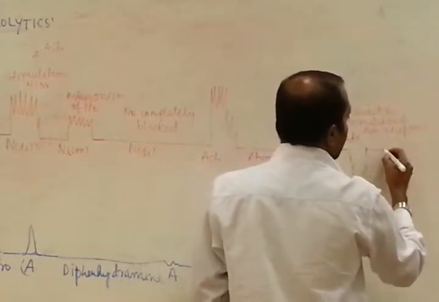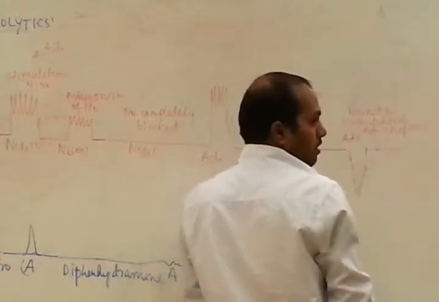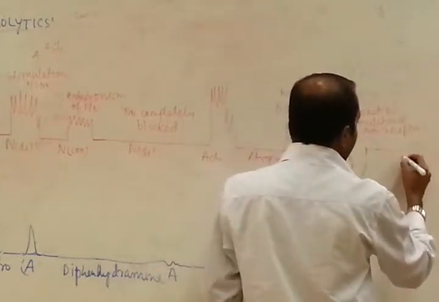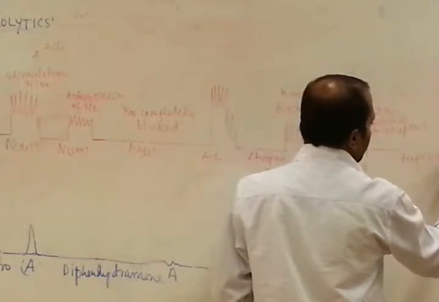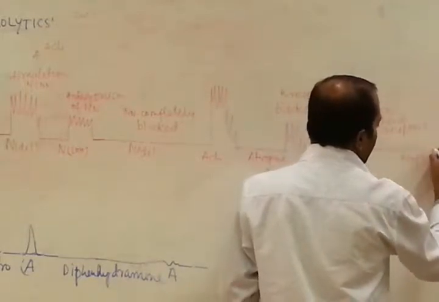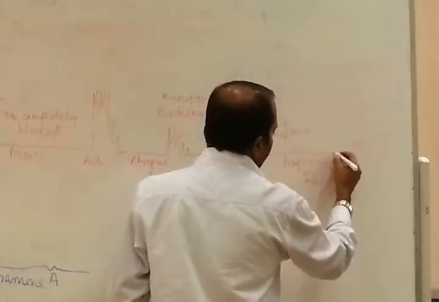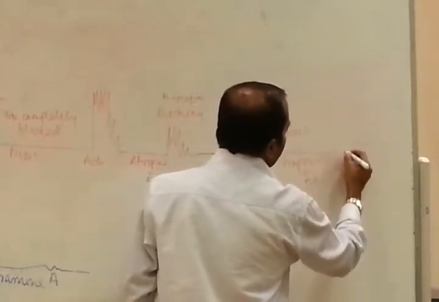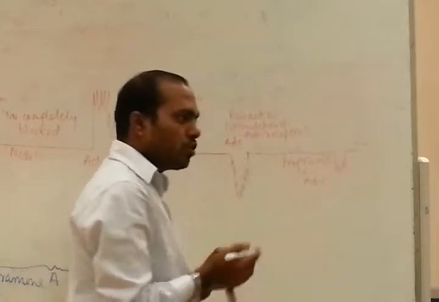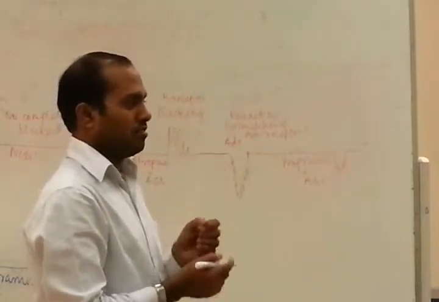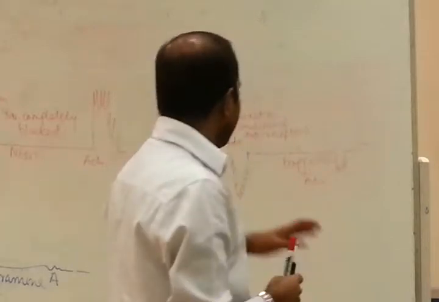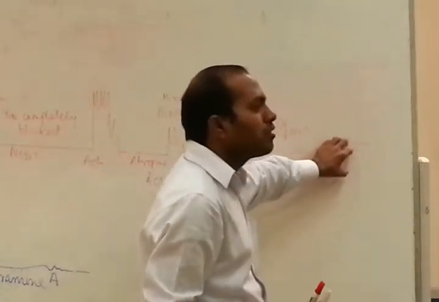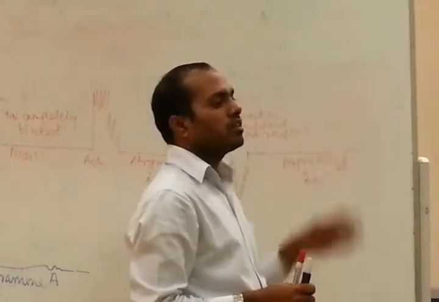Now, after that, propranolol. Propranolol is a beta blocker, okay? And give the adrenaline. It will reduce or diminish the effect. Blockage of beta receptors, okay, beta receptor. It will either reduce or completely block the effect.